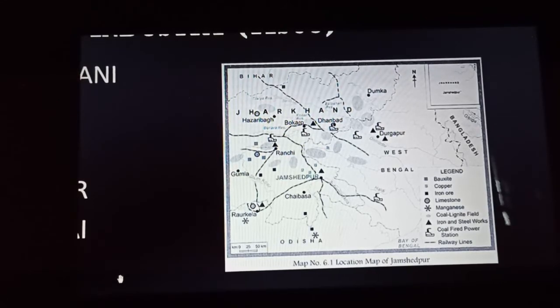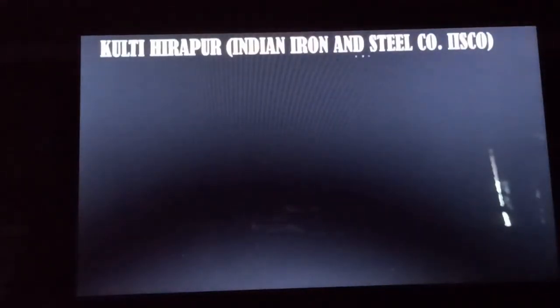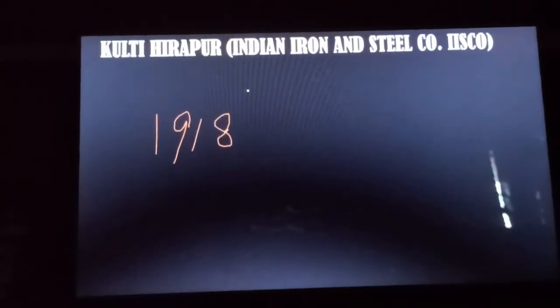Next one is Kulti, Hirapur or Burnpur, or Indian Iron and Steel Company, or IISCO. Okay, IISCO is the full form of Indian Iron and Steel Company. So this company established its units in three regions, that is Kulti, Hirapur and Burnpur, which is located in Asansol of the Bardhaman district, and it was established in the year 1918, and it is at present operated by the Steel Authority of India.